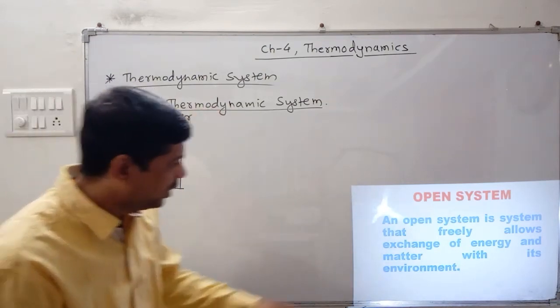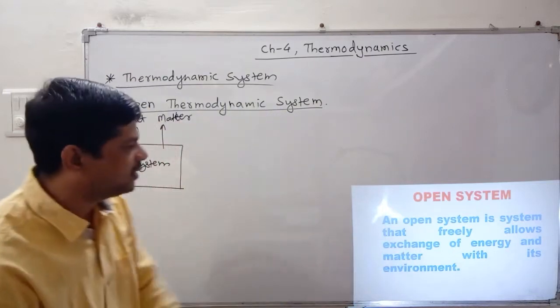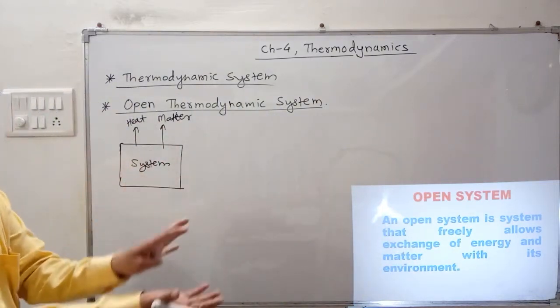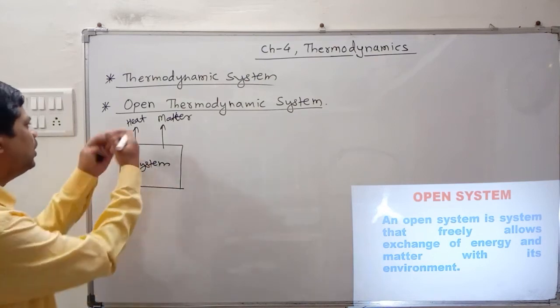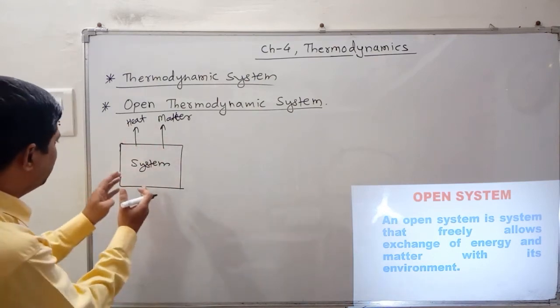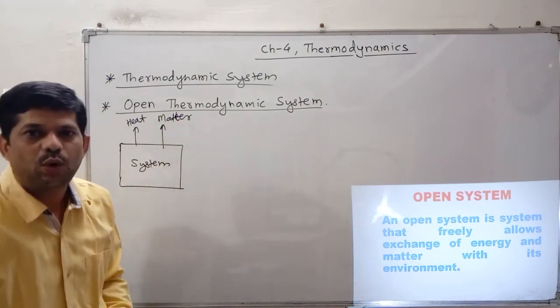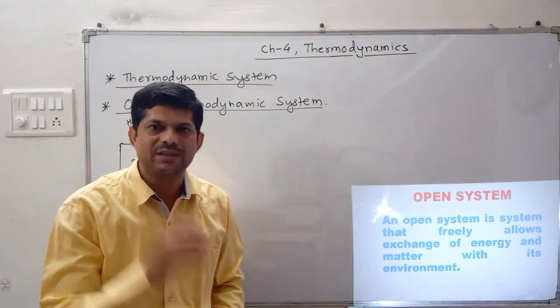When the system allows both energy and matter with its surrounding — आता इथे एनर्जी शब्द वापरलाय मी, इथे हीट वापरलाय. हीट इज वन ऑफ द टाइप ऑफ एनर्जी. When it allows the heat and matter with the surrounding, then that system is called as the open system. Let us try to imagine the example.